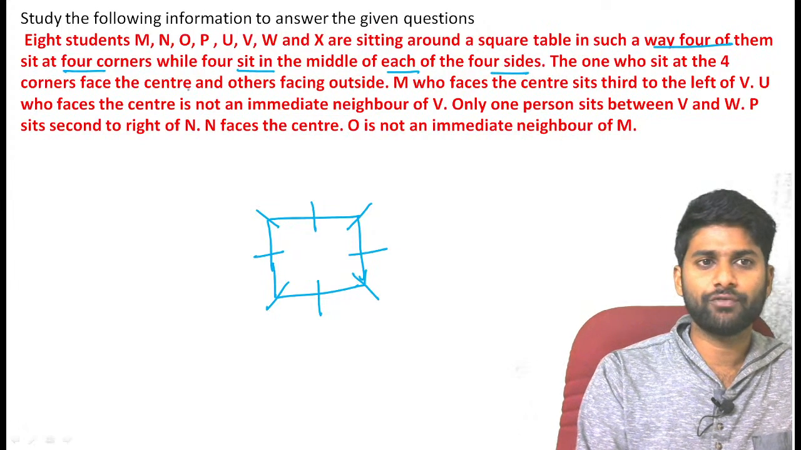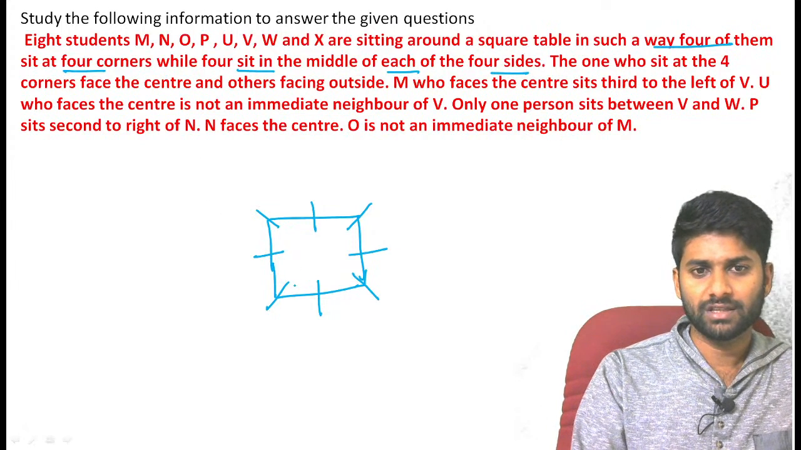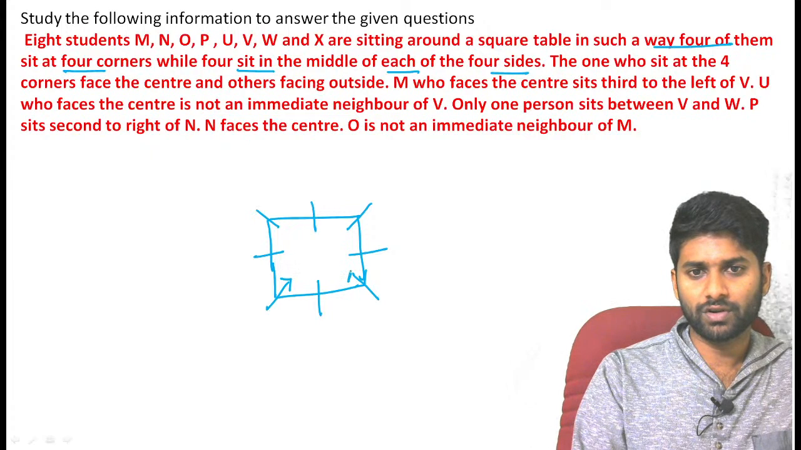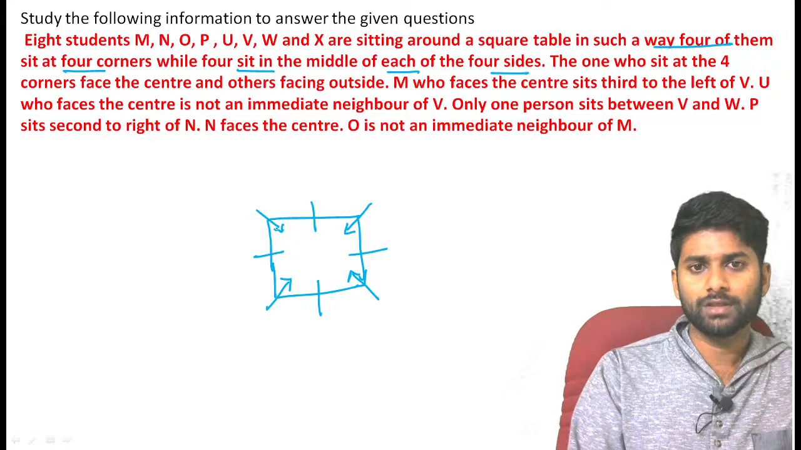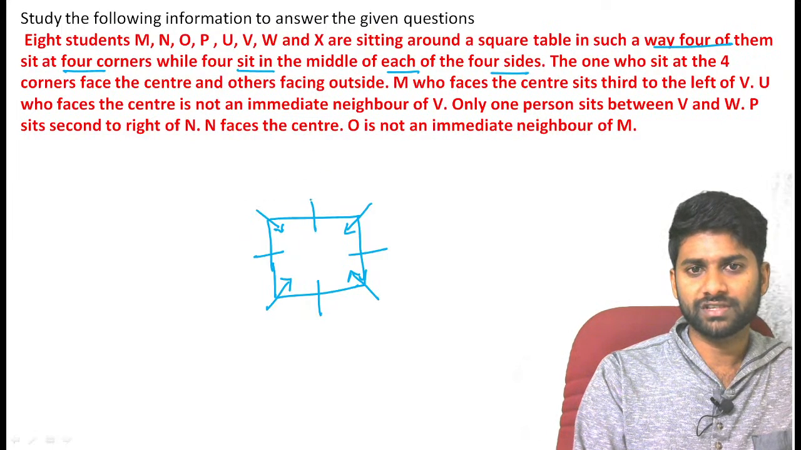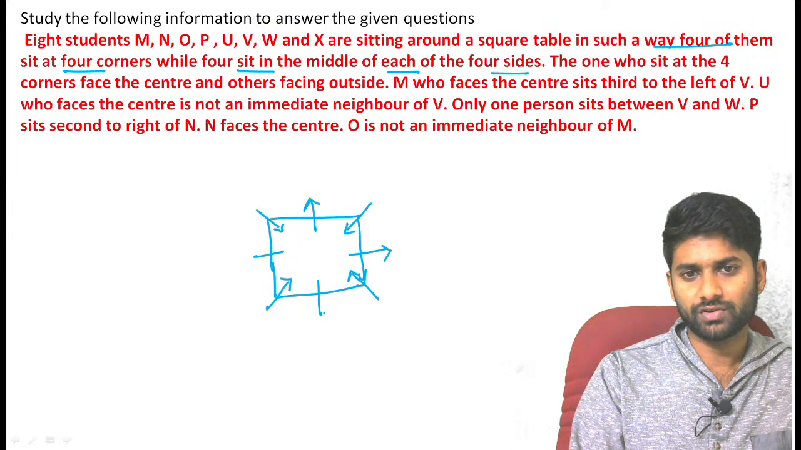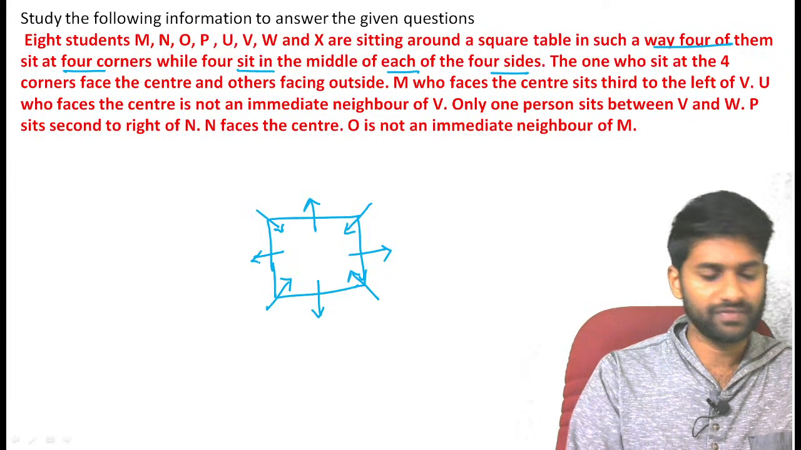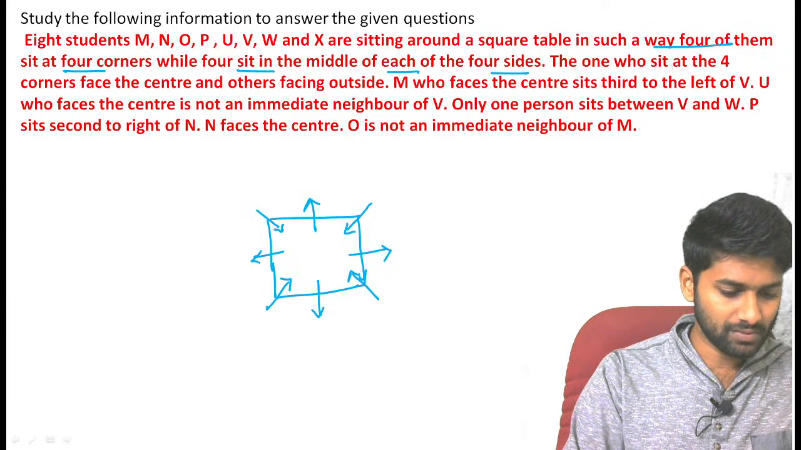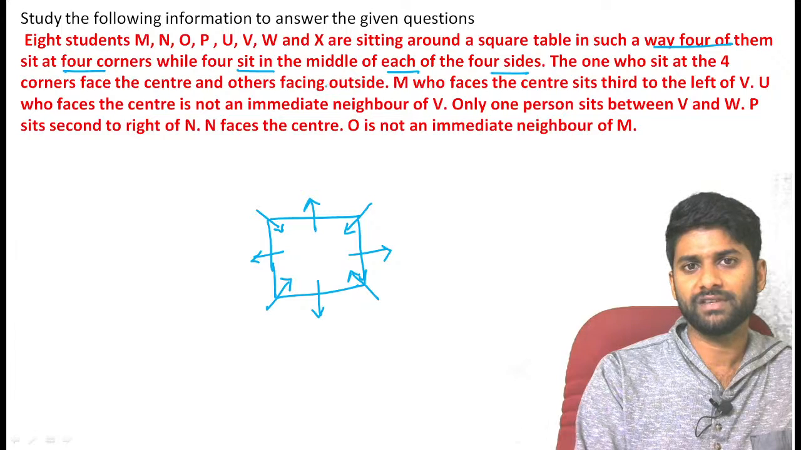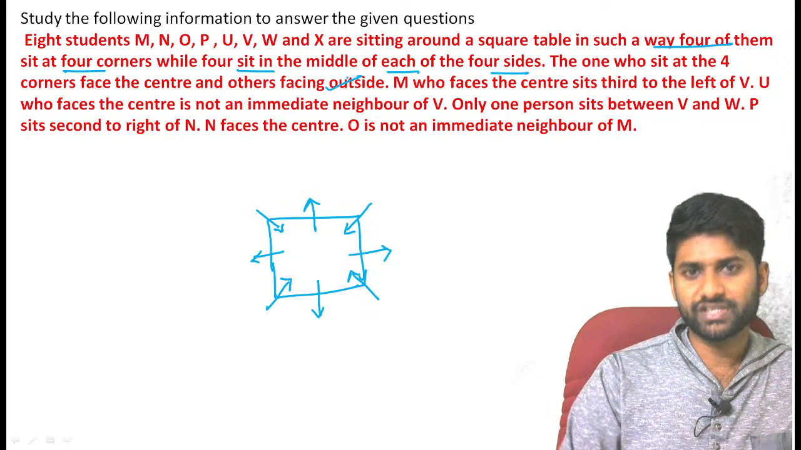The ones who sit at the 4 corners face the center. The persons sitting in the corners face the center. The ones sitting in the middle are facing outside. So these persons are facing outside. Now you can confirm inside and outside facing. And right and left cases are most important. So you have completed the first 3 lines. Now you need to finish the remaining 3 lines.